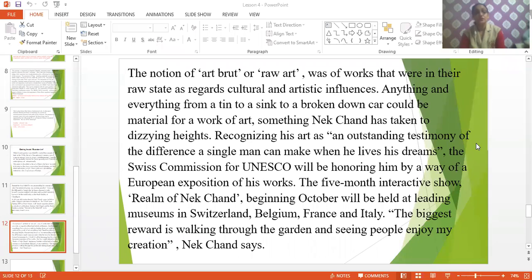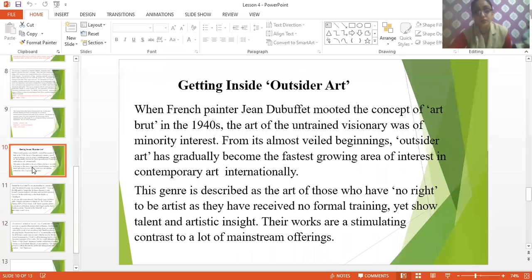Fine, children. So this is your short chapter. Now this part about outsider art is important. That's why I taught you today, because questions might come from this in your MCQs and everything. So that's why this is important.